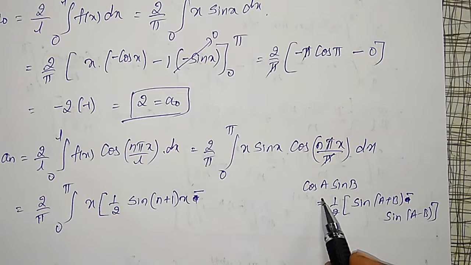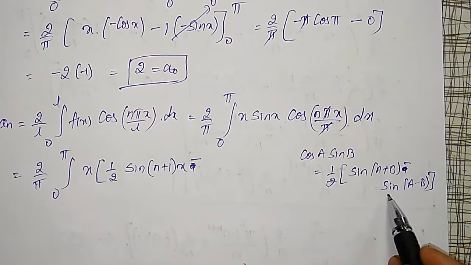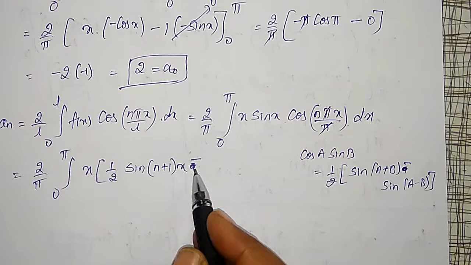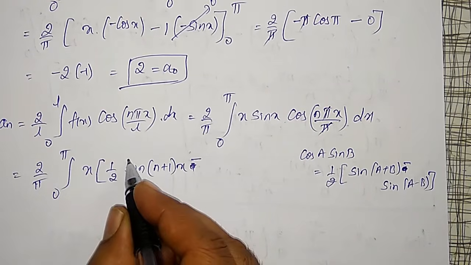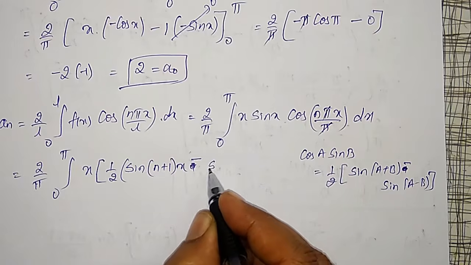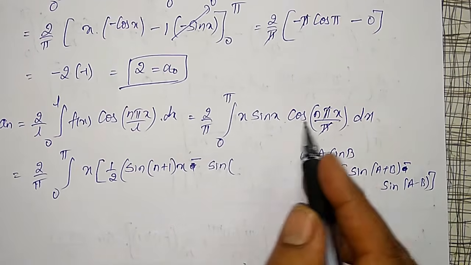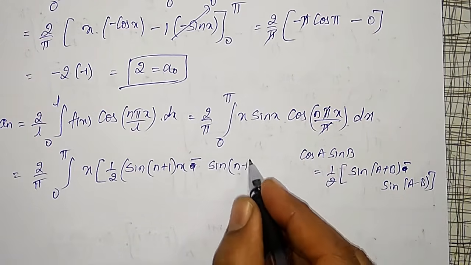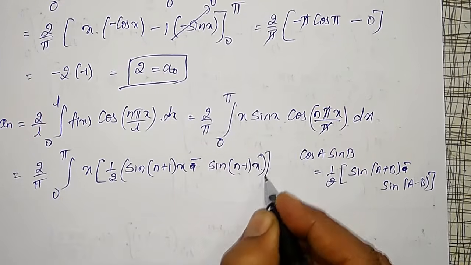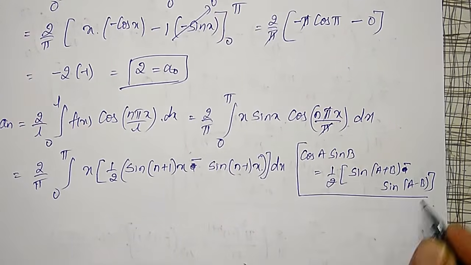Small correction here: cos a into sin b is equal to 1 by 2 times sin of a plus b minus sin of a minus b. Therefore here minus sin of a minus b, a is nx and b is x, therefore n minus 1 into x into dx I am going to use.